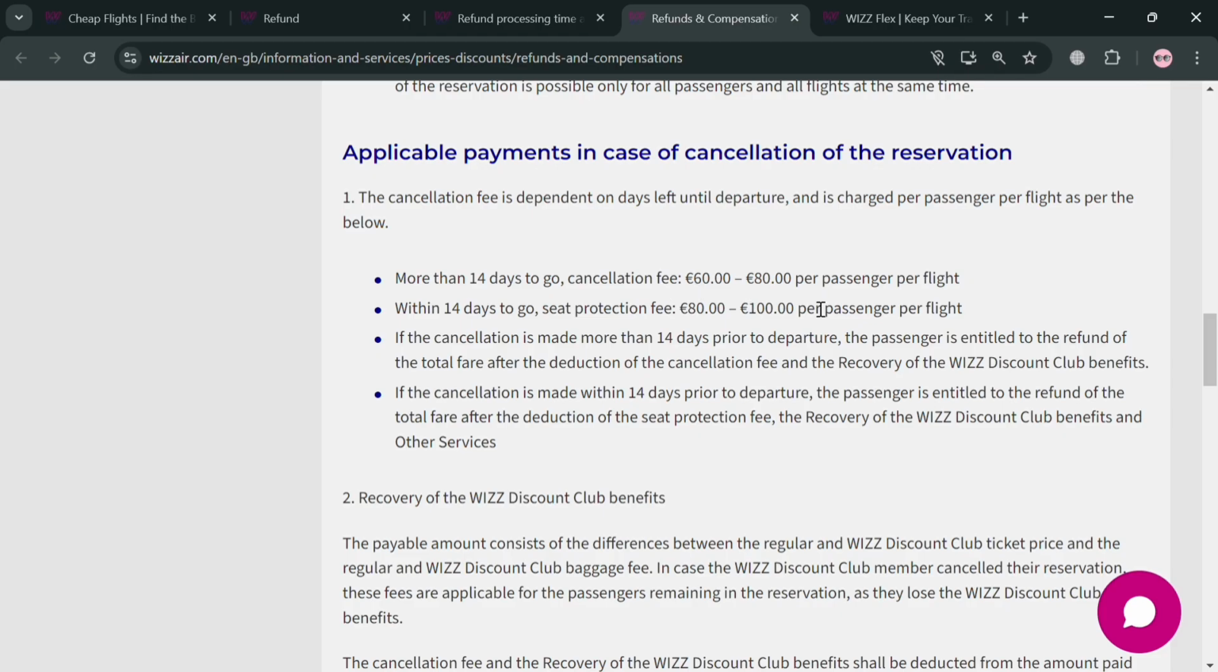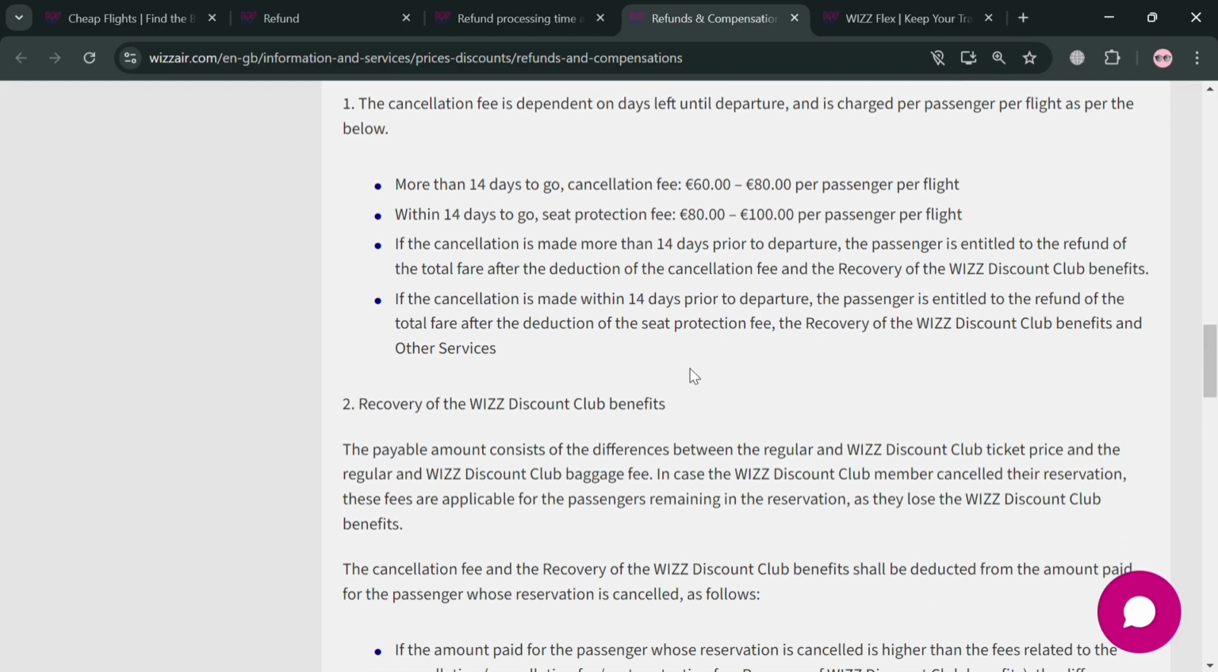And here are some of the applicable payments in case of cancellation of the reservation, in which for more than 14 days to go, the cancellation fee is around 60 euros to 80 euros per passenger per flight. While if it is within 14 days to go, the seat protection fee is 80 euros up to 100 euros per passenger per flight. And it says here if the cancellation is made more than 14 days prior to departure, the passenger is entitled to the refund of the total fare after the deduction of the cancellation fee and the recovery of the Wizz Discount Club benefits.